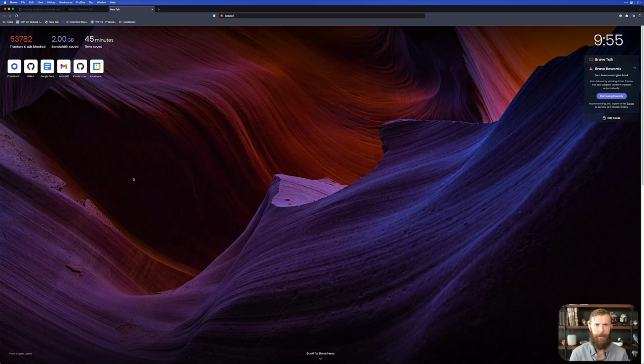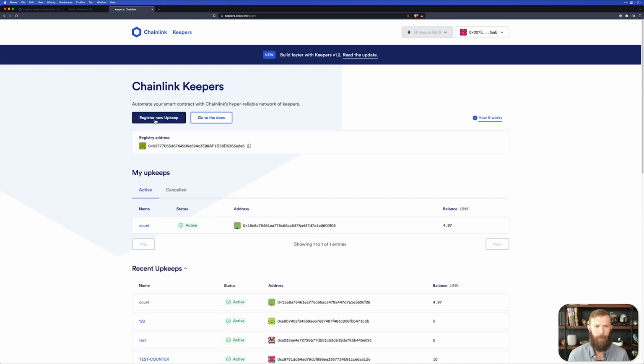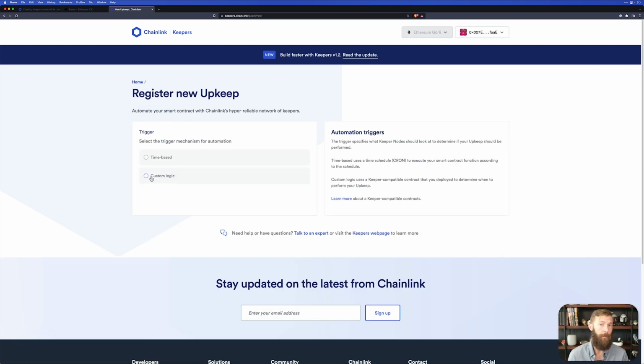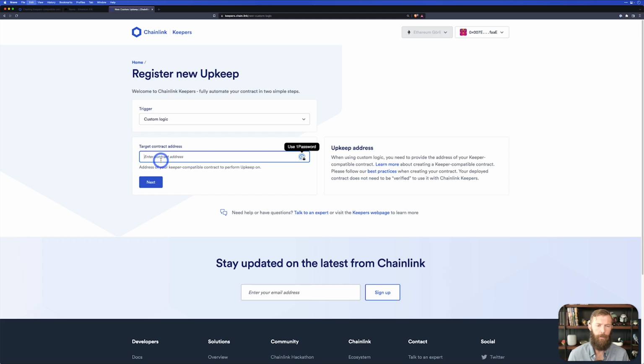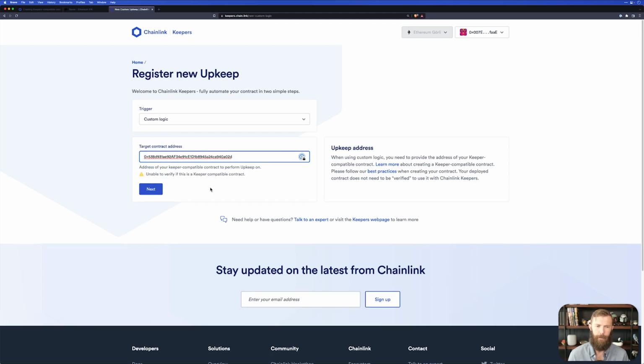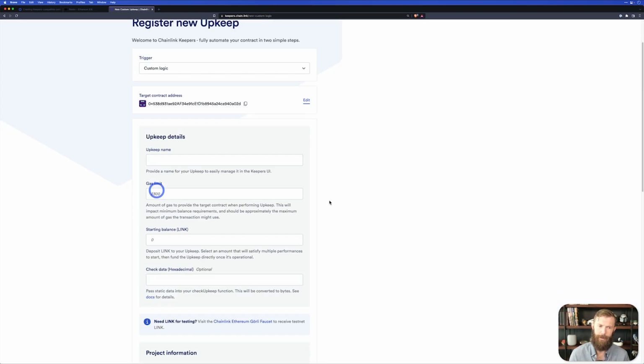We need to go to keepers.chain.link. All right, and we'll register a new upkeep here, and this time we'll pick custom logic. We'll enter the address of the contract we just deployed, and it'll try to verify it as well. If our contract was verified, it would be able to ensure that it was a keeper compatible contract. Because we haven't verified it, we can still deploy this keeper, but it's relying on us now to make sure that the keeper contract is a keeper compatible contract.